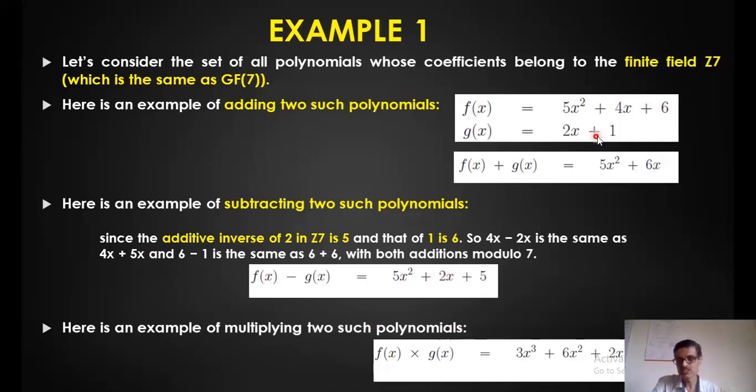Okay, the next one is 6 minus 1. 6 minus 1 is not possible. Addition, again, I need to use the inverse of 1. What is the inverse of 1? That is 6. 6 plus 6 is 12. 12 mod 7 is 5. This is the answer.